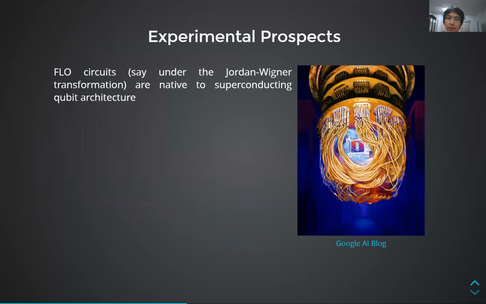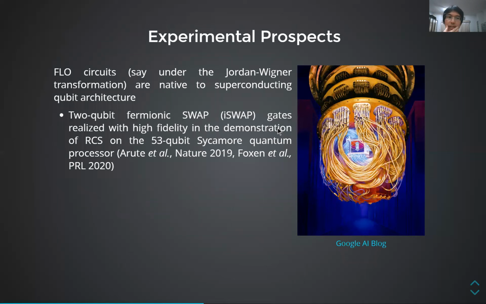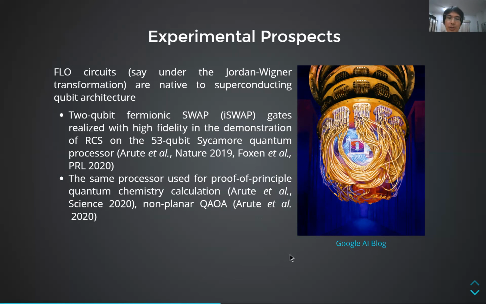A practical advantage of our scheme is that these passive or active FLO circuits are already a natural restricted set of gates in the existing superconducting qubit architecture. For example, the two-qubit fermionic swap gates can be realized with high fidelity, say compared to CNOT, in the demonstration of random circuit sampling on the Sycamore processor. Also, the same processor can be used to do useful tasks, such as a proof-of-principle quantum chemistry calculation and some algorithms for optimization problems.